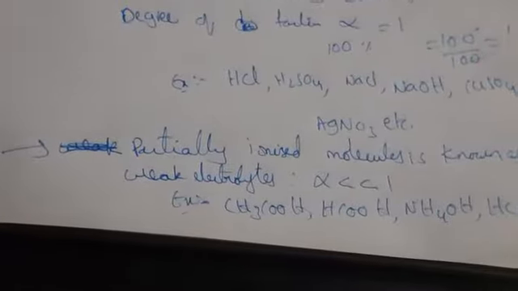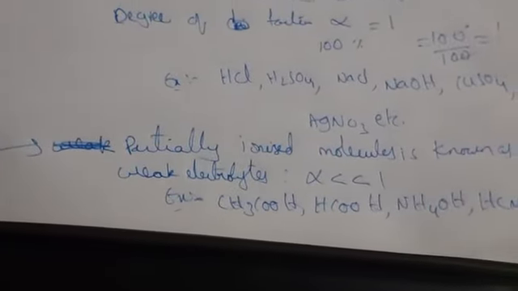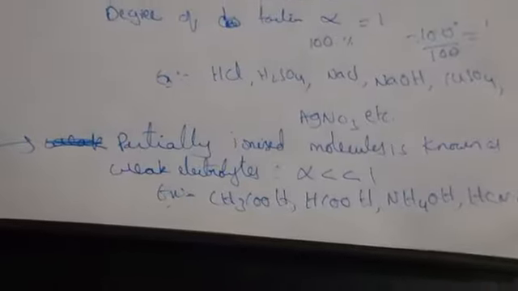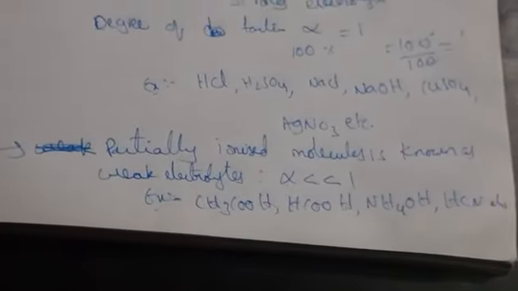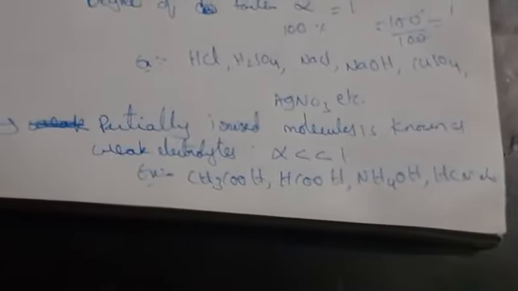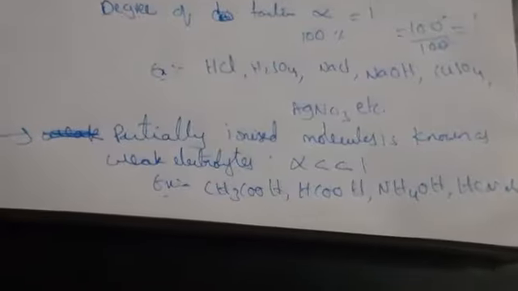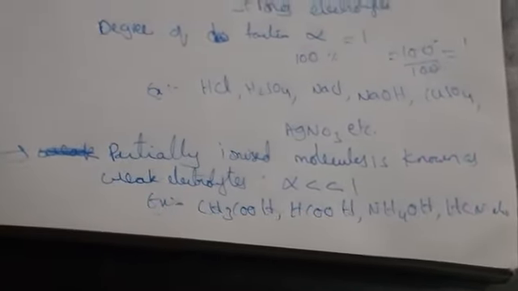We saw in the previous class, in the van 't Hoff factor, the degree of association, and we got a value like 0.0001. So the alpha value is very small, because the molecules we take are only partially ionized and not completely ionized. The compounds here are CH3COOH, acetic acid, formic acid, ammonium hydroxide, HCN, that is weak acids, weak bases and salts. So this is the introduction to ionic equilibrium.